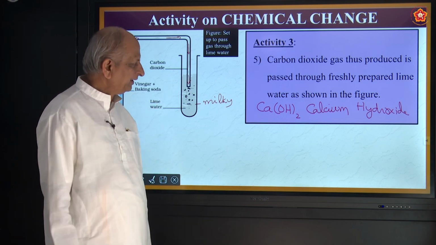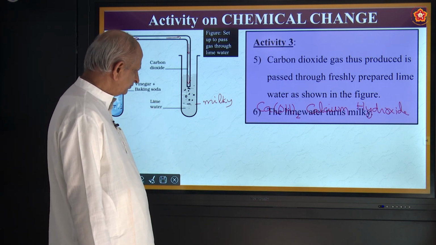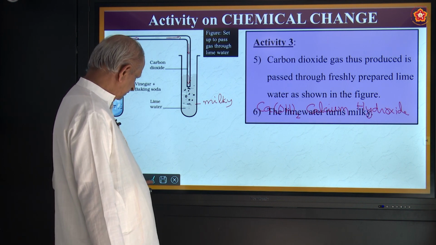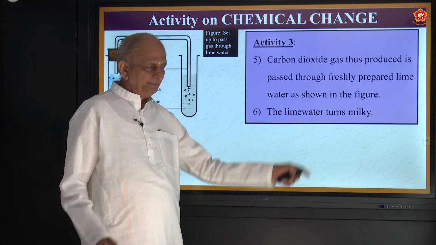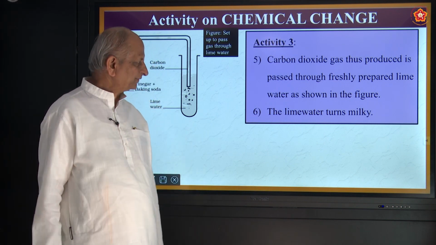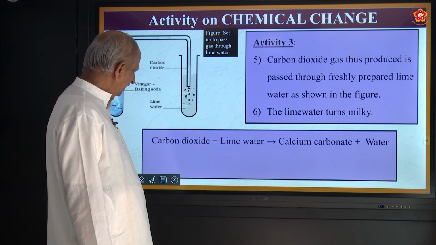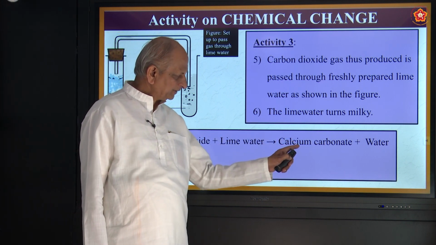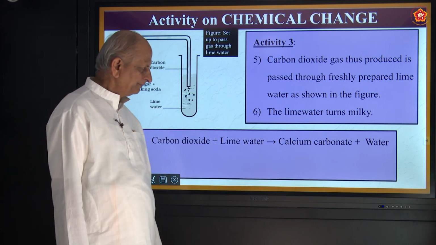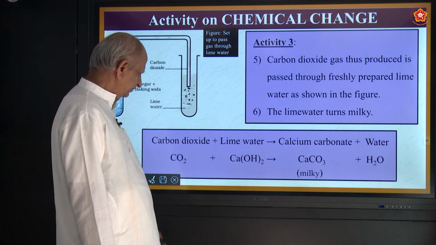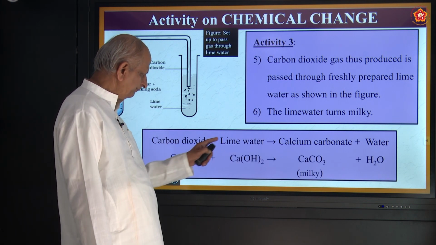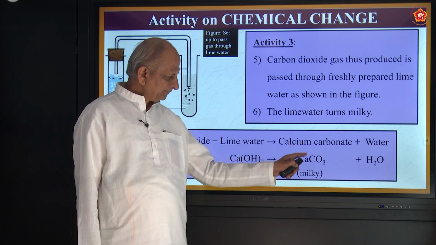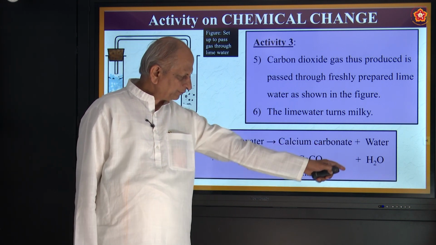Why does it become milky? Because of formation of calcium carbonate. So the reaction is carbon dioxide plus lime water gives calcium carbonate plus water. And the equation is carbon dioxide, CO2, plus lime water, calcium hydroxide, gives calcium carbonate, CaCO3, plus water.